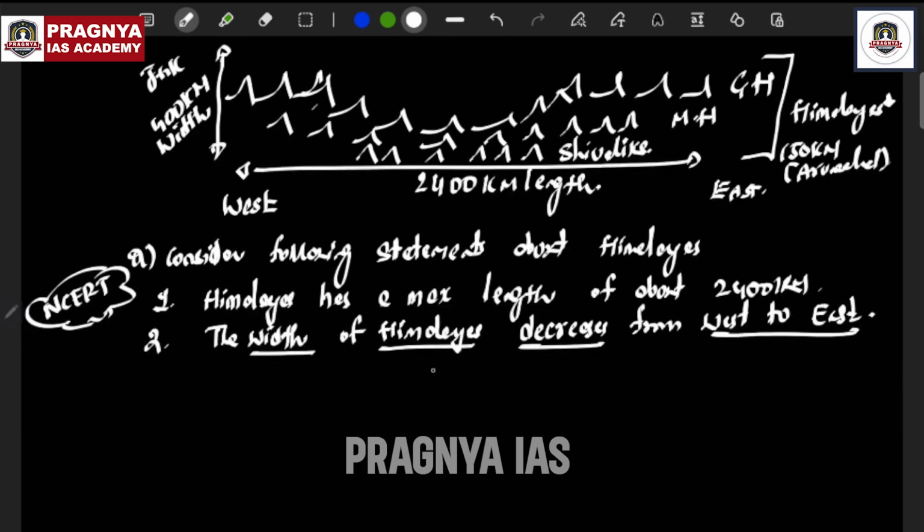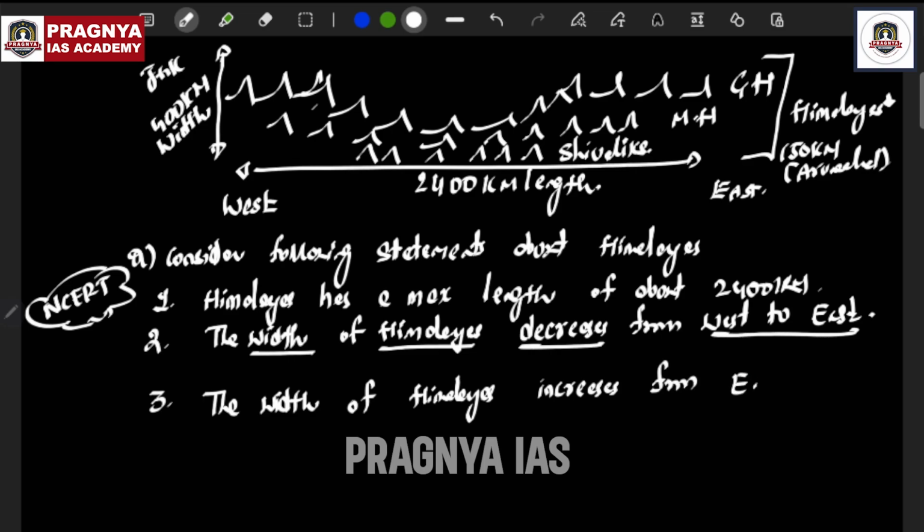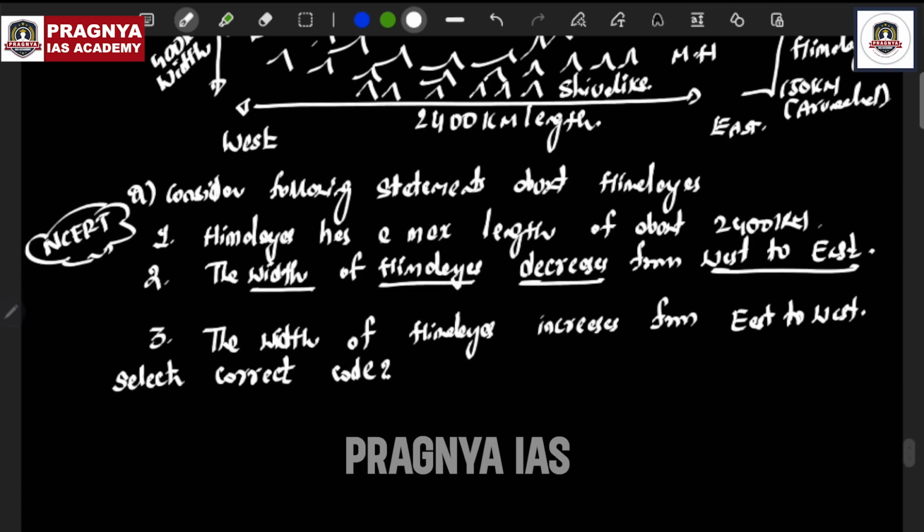Then the statement that the width of the Himalayas increases from east to west is also right. Or they might ask the same statement as a third statement. So the width of the Himalayas increases from east to west. These are the three statements they have given, and they have asked you to select the correct statements out of them.